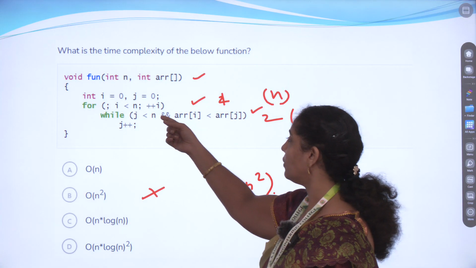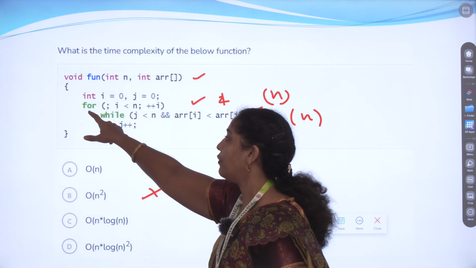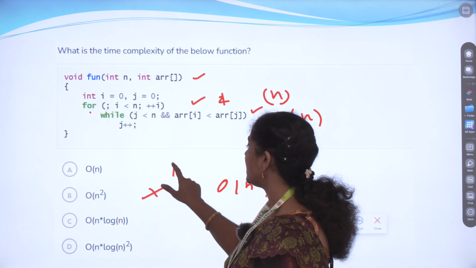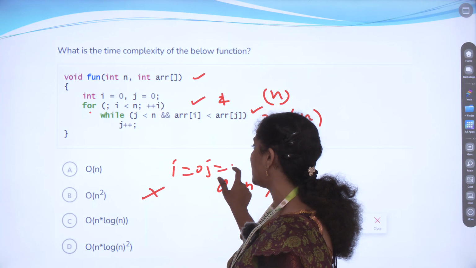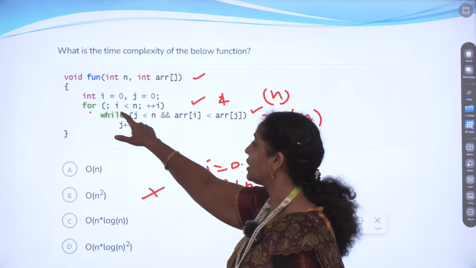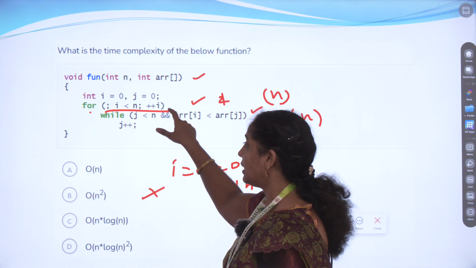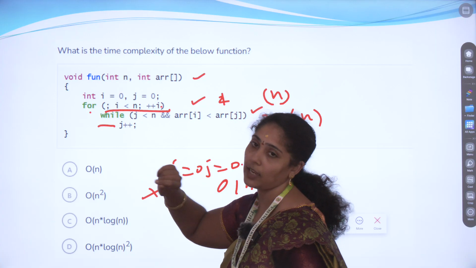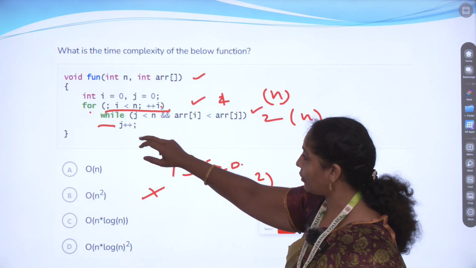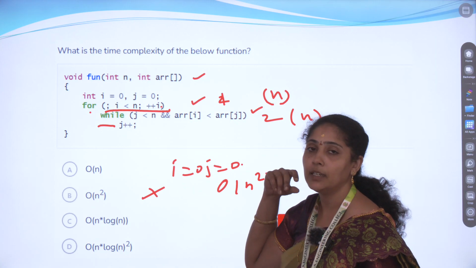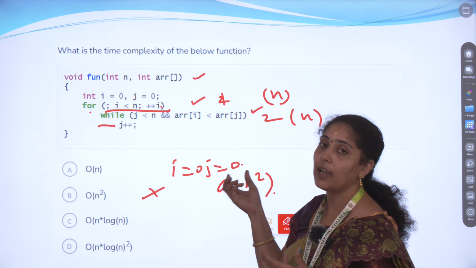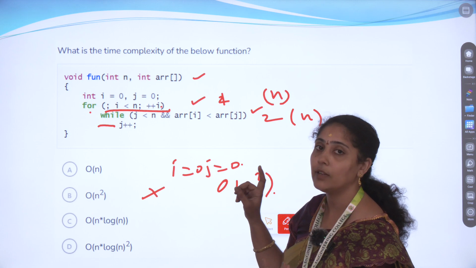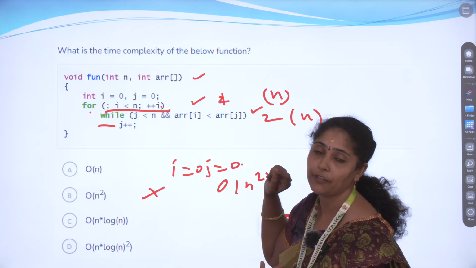See what the initialization is. Before the for loop we give the initialization i equal to 0 and j equal to 0, but after execution of the for loop we come into the while loop, right? Before we come into the while loop, if we give any initialization or change any value, then only will we consider that a separate kind of execution.